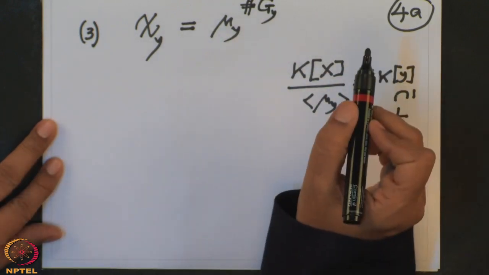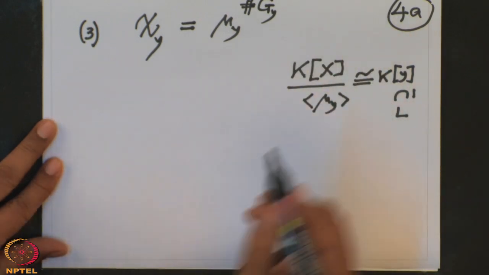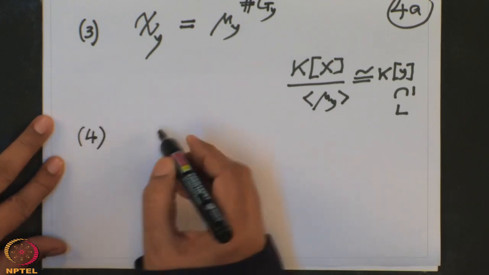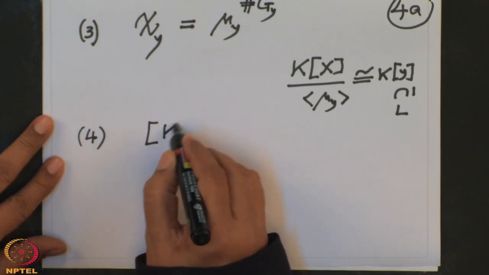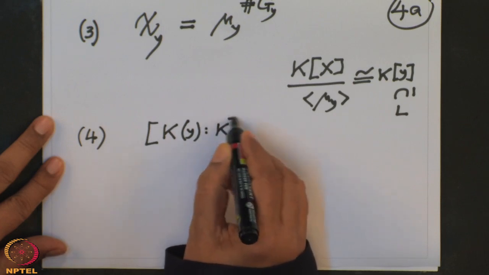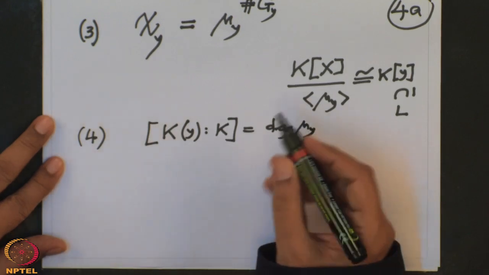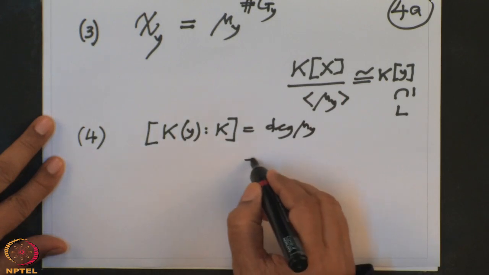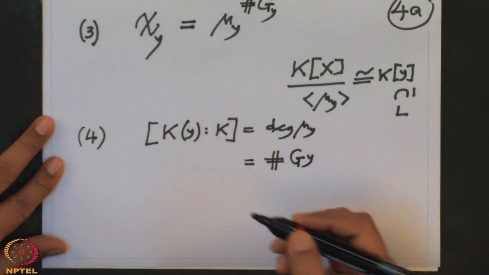Once I know this, for the fourth, I just have to write down the degree of this extension. We are interested in the degree of the extension K(y) over K. This extension degree is precisely the degree of mu y. But the degree of mu y we read from 1: it is nothing but the cardinality of the orbit of y.